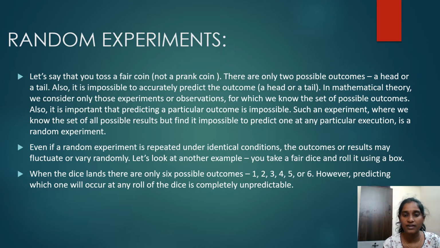Let's look at another example. You take a fair dice and roll it using a box. When the dice lands, there are only six possible outcomes: 1, 2, 3, 4, 5, and 6. However, predicting which one will occur at any roll of the dice is completely unpredictable.